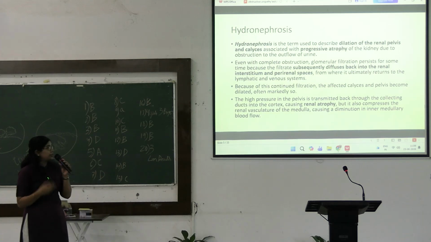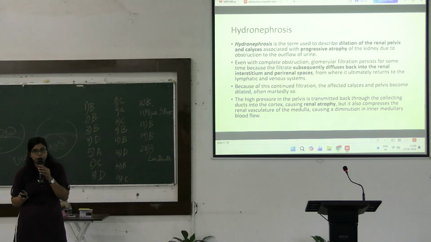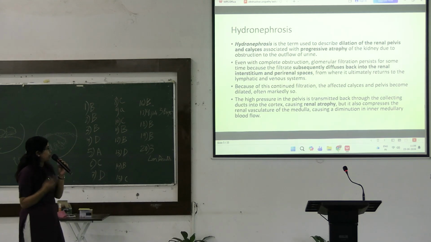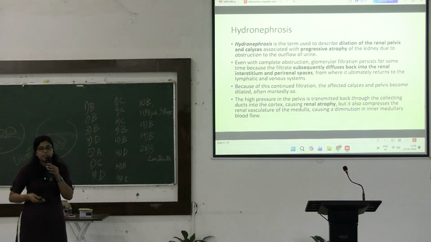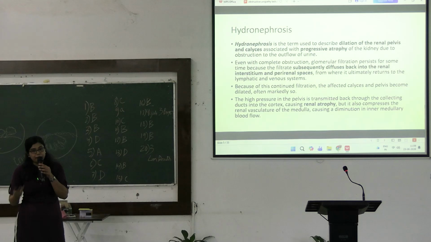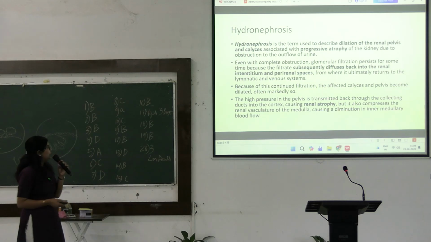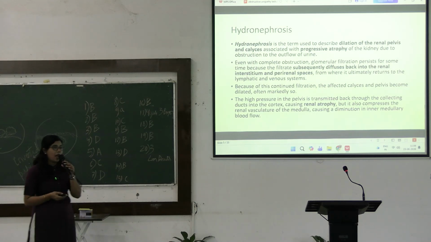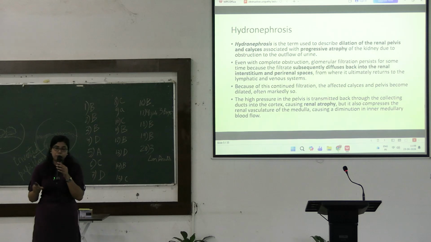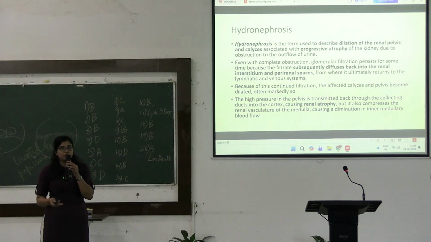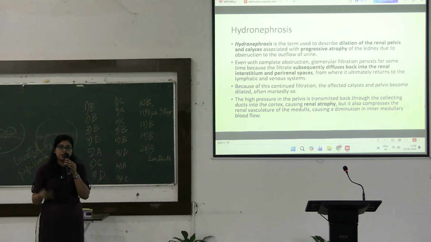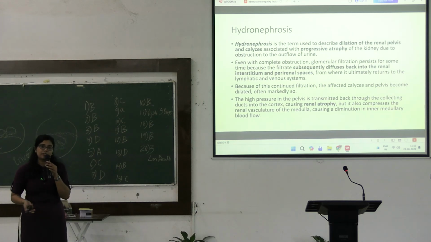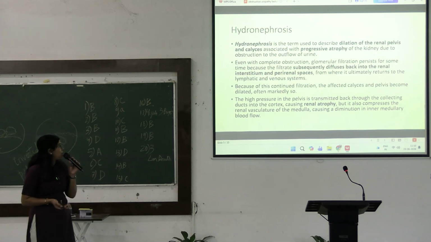So hydronephrosis, this term is used to describe a situation where there is obstruction in the urinary tract leading to dilatation of the renal pelvis and the renal calyces, and this is associated with progressive atrophy of the renal cortex. This will also lead to decrease in glomerular filtration rate.